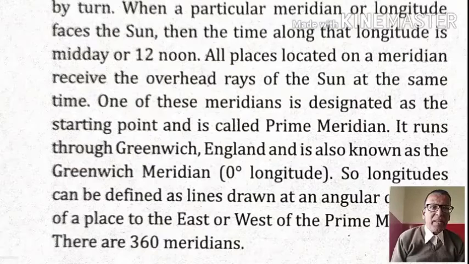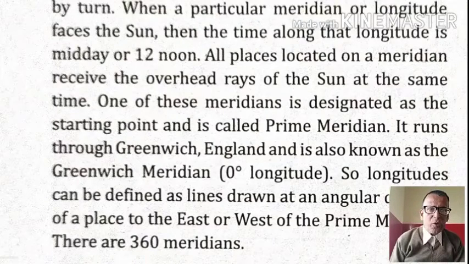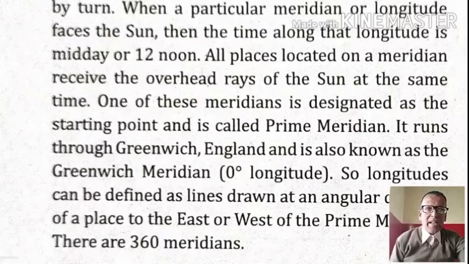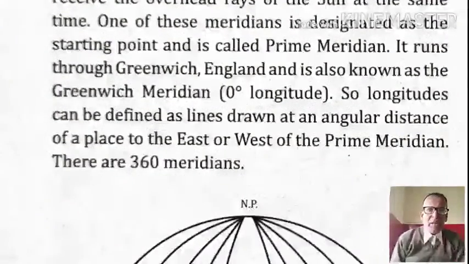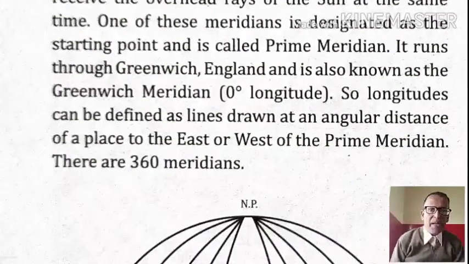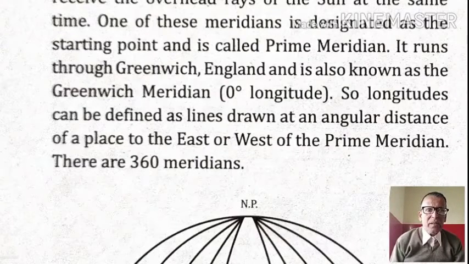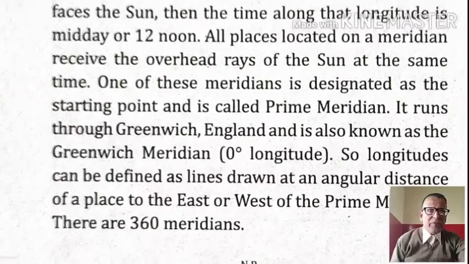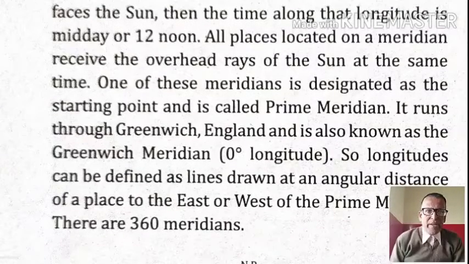One of these meridians is designated as the starting point and is called the prime meridian. It runs through Greenwich, England, and is also known as the Greenwich meridian or 0 degree longitude. The longitudes can be defined as lines drawn at an angular distance of a place to the east or west of the prime meridian. There are 360 meridians.